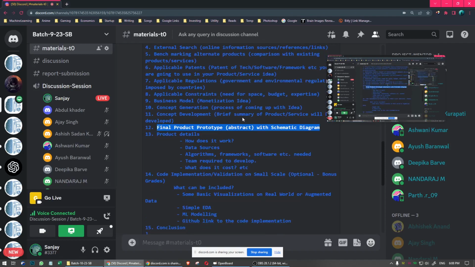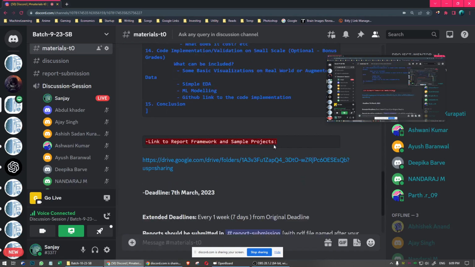Okay, and an important thing is that you must come up with a product idea. Don't come up with stock prediction or credit card fraud detection like that. The idea should be of a product, and then you can implement those technologies. Stock prediction is not a product, it's just a prediction of stocks. Customer churn prediction is just a simple project, not a product. The product should be how you can monetize the whole customer churn prediction.